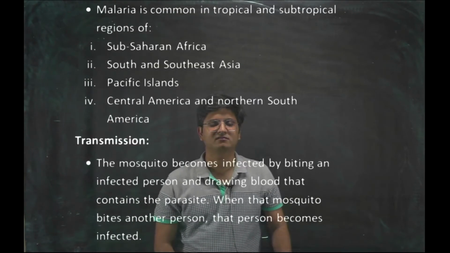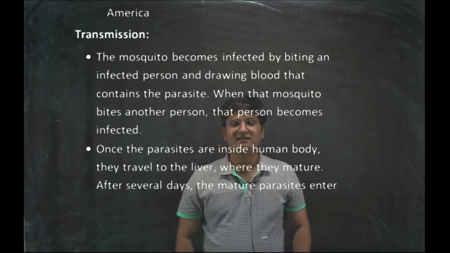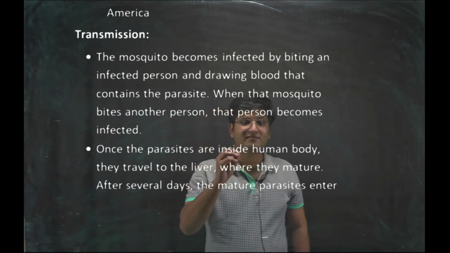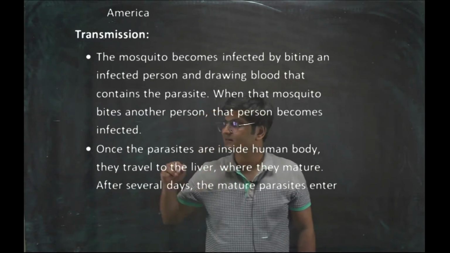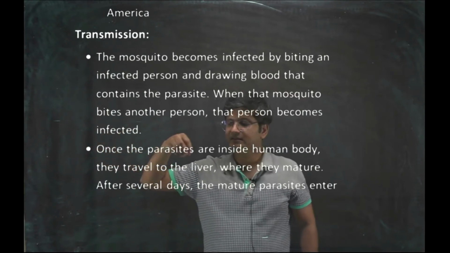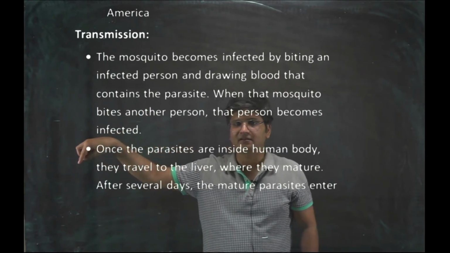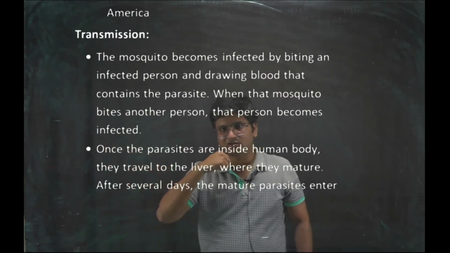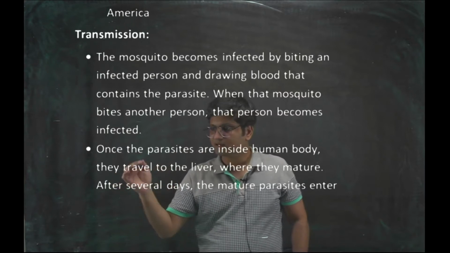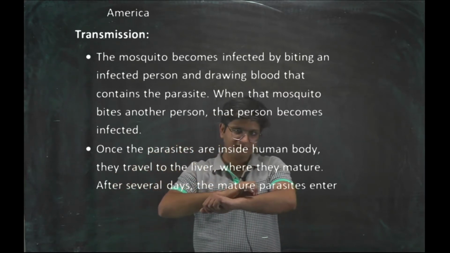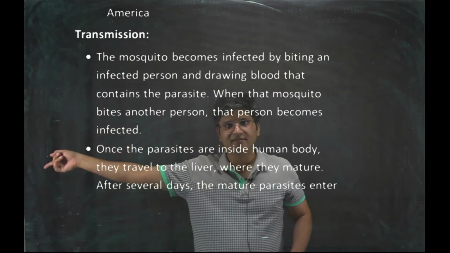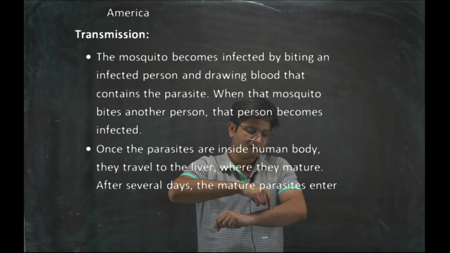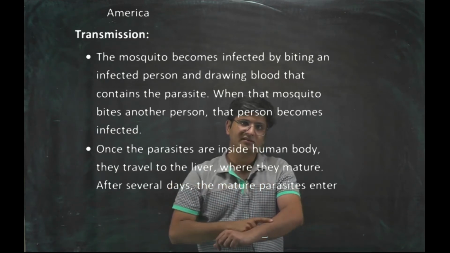Then transmission. The mosquito becomes infected by biting an infected person. Let's say some infected person is there and the female Anopheles bites that person. So the plasmodium in the bloodstream is taken into the mosquito, then that mosquito comes to another person and bites. So plasmodium from that infected person goes to the new person, and then the new person will become infected.